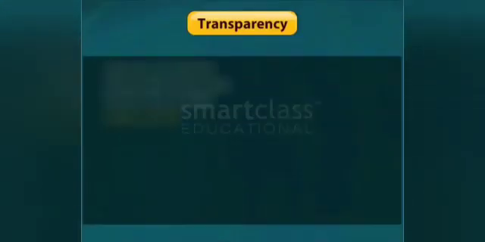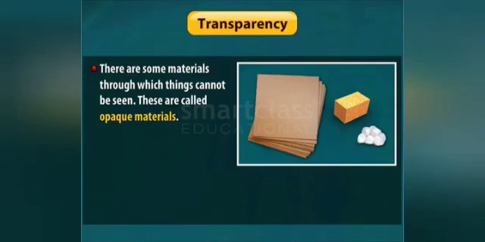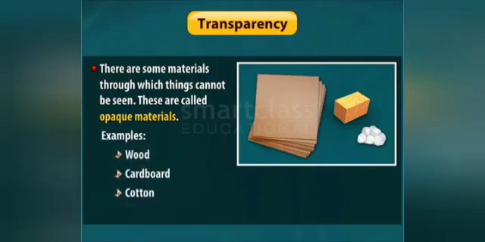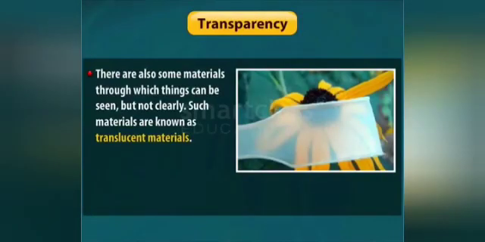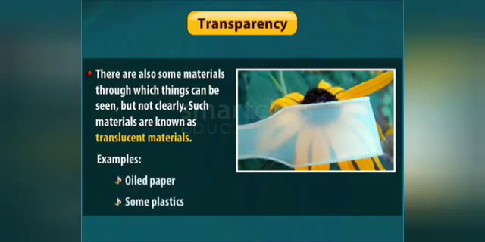On the other hand, there are some materials through which things cannot be seen. These are called opaque materials. Examples are wood, cardboard, cotton, and metals. There are also some materials through which things can be seen but not clearly. Such materials are known as translucent materials. Examples are oiled paper and some plastics.